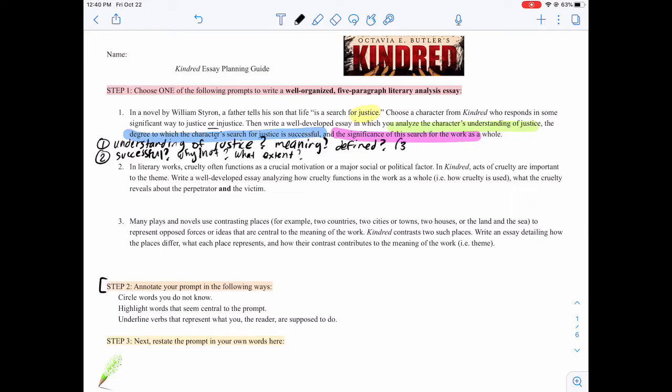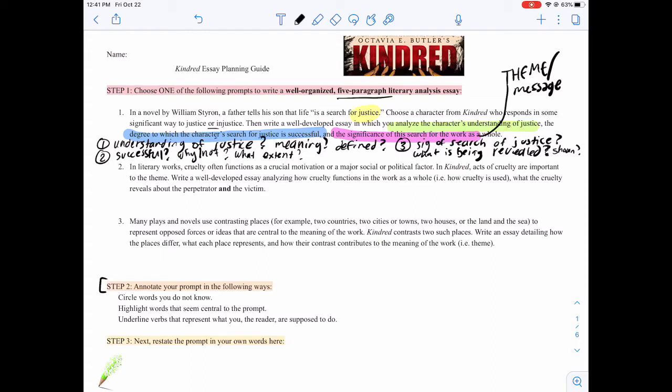The third part of this prompt would be the significance for this search as a whole. So this is throughout the novel, what is the significance of the search for justice? What is being revealed? What is shown through this search for justice? So basically think of the theme or message. Okay, so this prompt is all about justice, and you would break it up into these pieces because we're doing a 5-paragraph essay. So you would have at least 3 pieces to be analyzing.